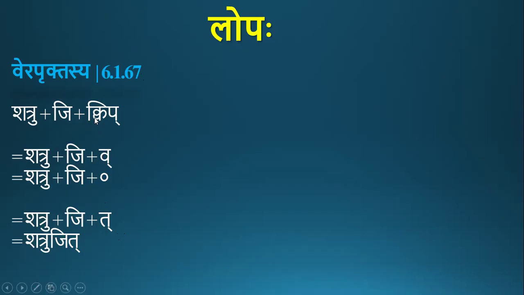By that, if a pratyaya is pit, meaning it has pakara as an it letter, then the sangha gets tugagama. There will be addition of takara after a hrasva letter. The last letter should be hrasva. Then there will be tugagama. We are going to study this sutra also. So by that sutra we will get shatrujit. So here is the application of vera pruktasya, aprukta vakarasya lopah.